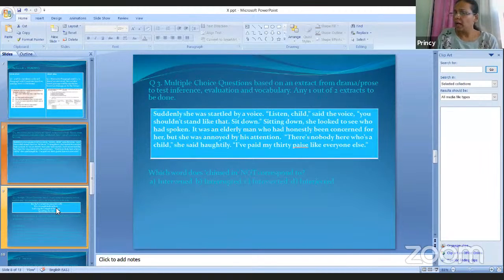Again, MCQ form, you have to read that paragraph. You will get an idea of which chapter it is from and what is being asked, if you have gone through the chapter. Again, questions will be asked based on the paragraph, in MCQ form, and you have to tick the correct answer. This is about question number 3.